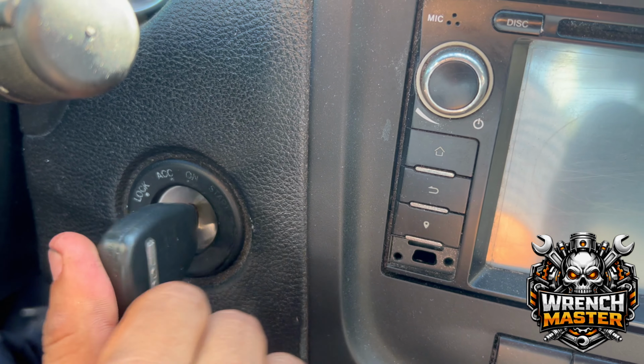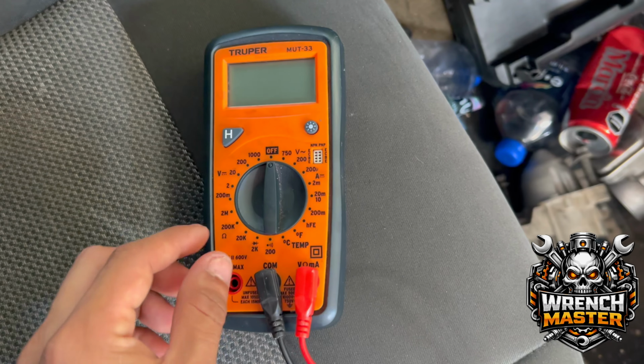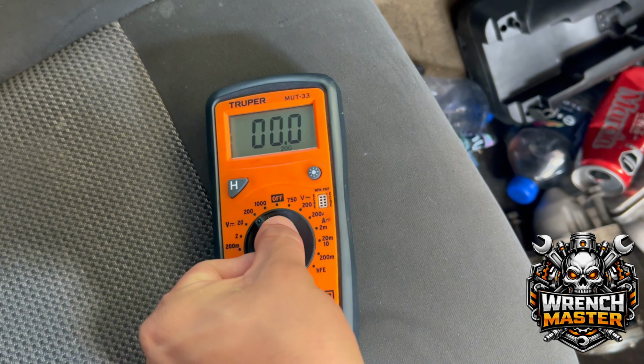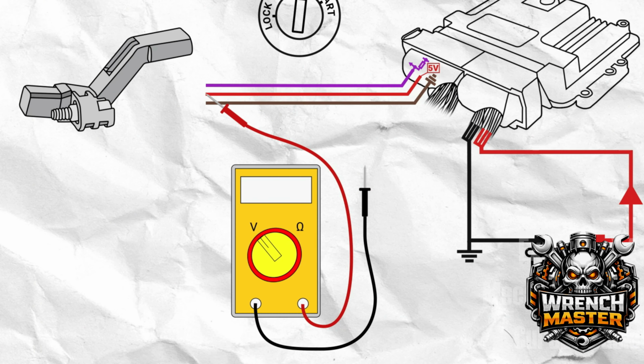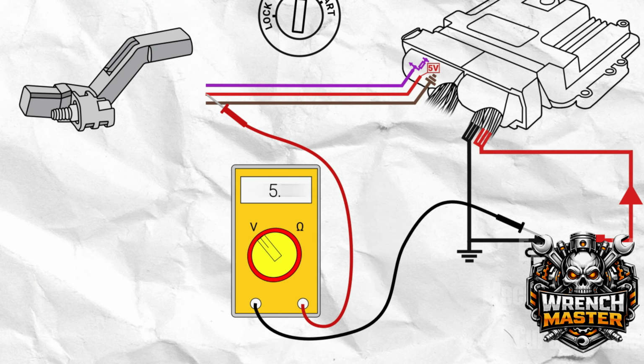Turn the ignition key to the on position. Set the multimeter to the 20-volt DC scale. Connect one lead of the multimeter to battery negative. Connect the other lead to the sensor power supply pin. You should read 5 volts or 12 volts, depending on the system.